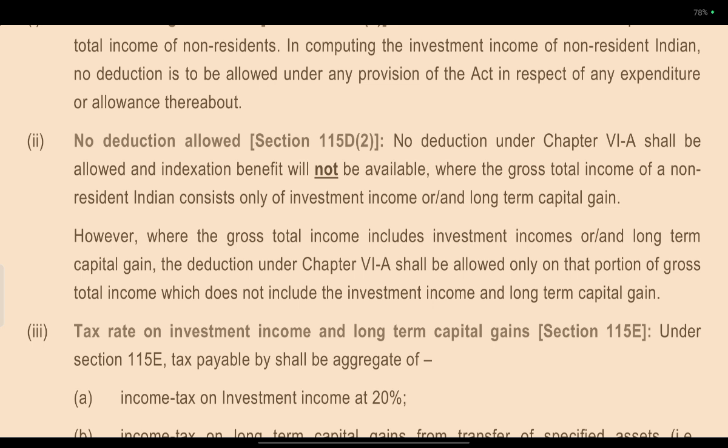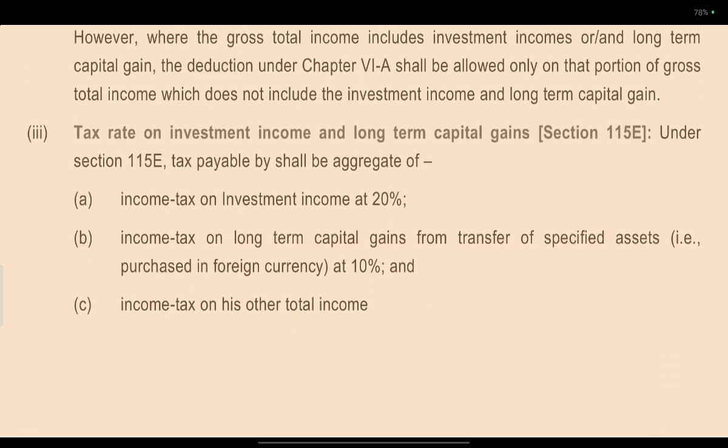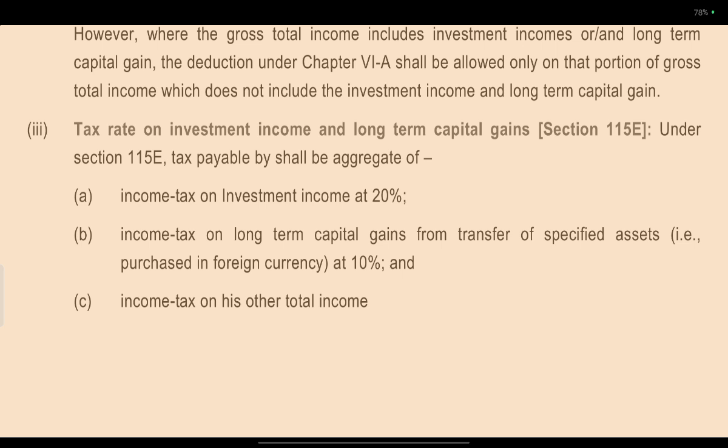Under section 115D subsection 2, no deduction under chapter 6A shall be allowed, and the indexation benefit shall not be allowed, where the gross total income of a non-resident Indian consists only of investment income and long-term capital gain. However, where the gross total income includes investment income or long-term capital gains, deduction under chapter 6A shall be allowed only on the portion of the gross total income which does not include the investment income or long-term capital gain.